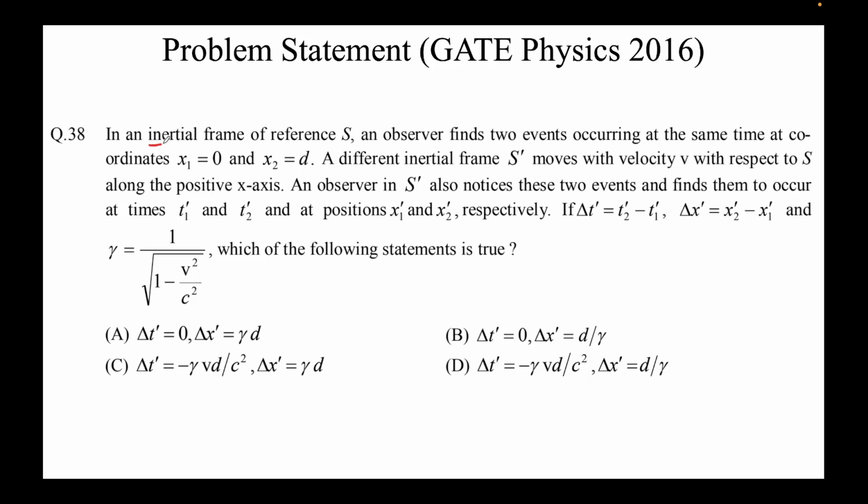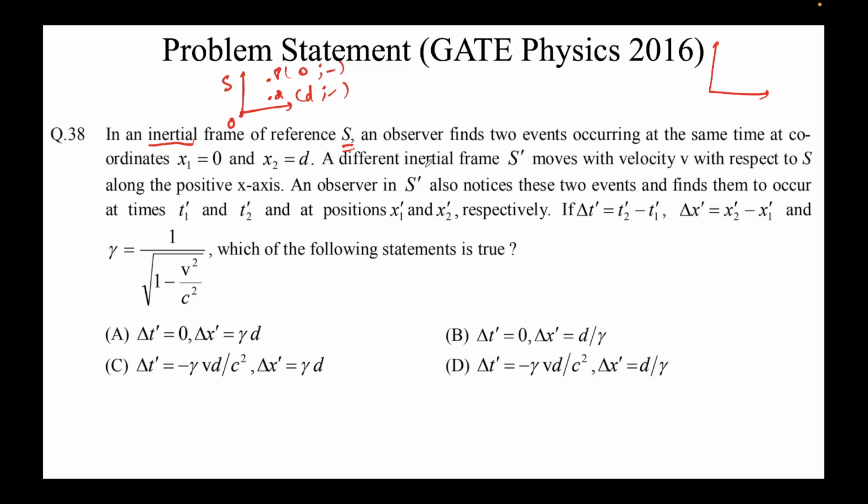So it says that there is an inertial frame of reference S. I'll draw that frame here. So there is an inertial frame S. It finds two events. An observer is sitting, let's assume, as always, at the origin, and finds two events occurring at the same time. So these are two events P and Q. The first event is P, the second event is Q. They are happening at the same time. We don't know what time, but they are happening at the same time. The first coordinate is 0, the second coordinate is t. Again, we are ignoring y and z. Why? Because the motion is in the x direction. How do I know it's in the x direction?